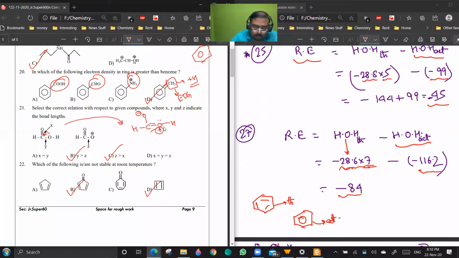No, sir. So what will happen? The bond order here will be slightly less than 2, and here slightly greater than 1. Here the bond order will be exactly 1. So now you can do it. Yes, sir.